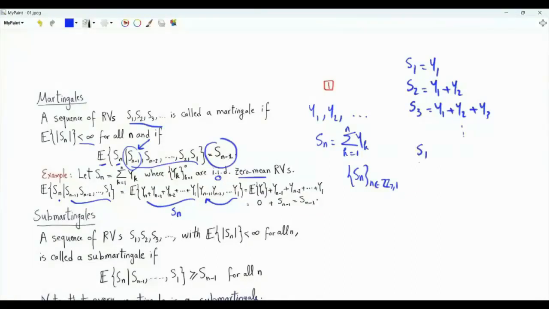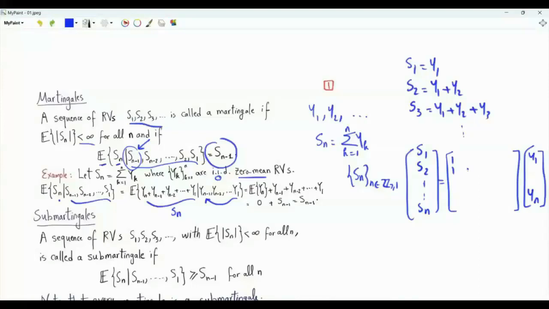If we collect the random variables from S1 to Sn in an n-dimensional vector, and the random variables from y1 to yn in another n-dimensional vector, these two vectors are related via the following lower triangular matrix. Note that this matrix is invertible. The determinant is the product of the elements on the main diagonal, which is 1. There is a bijective map between the S vector and the y vector. If we know the random variables from S1 to Sn minus 1, we know exactly what the random variables from y1 to yn minus 1 are, and vice versa.